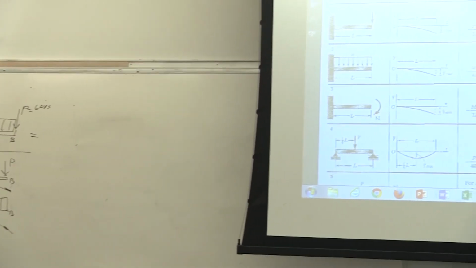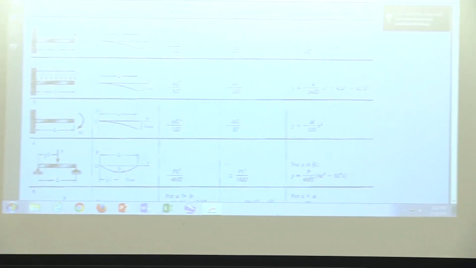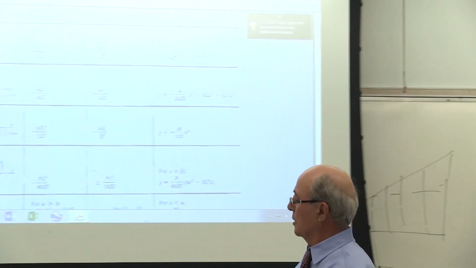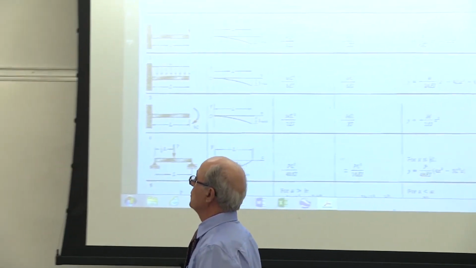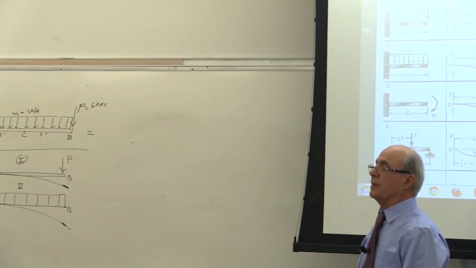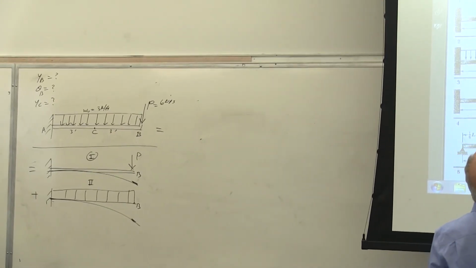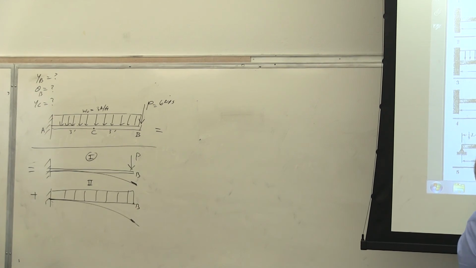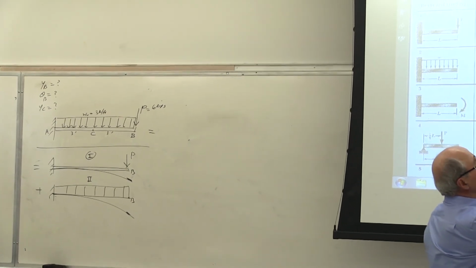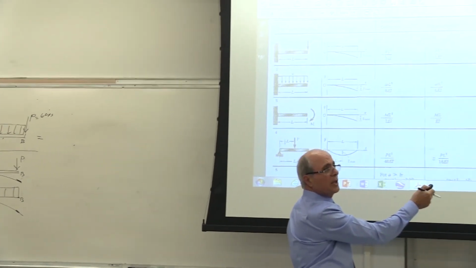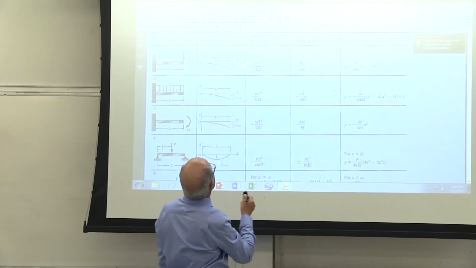Y at C, for example. Look where the C is, guys. That's all you have to look at. Where is the C? You see, is this given here? No, it's given there. Is that correct or not? Is this the elastic curve? Yes. In that equation, what's the value of L?